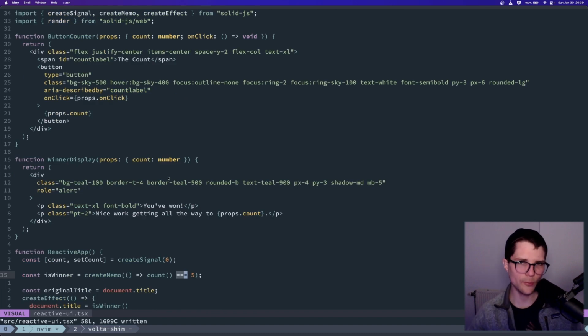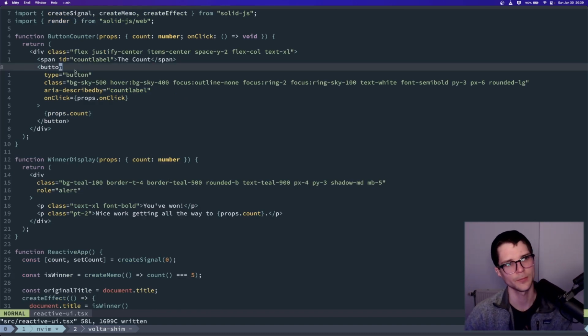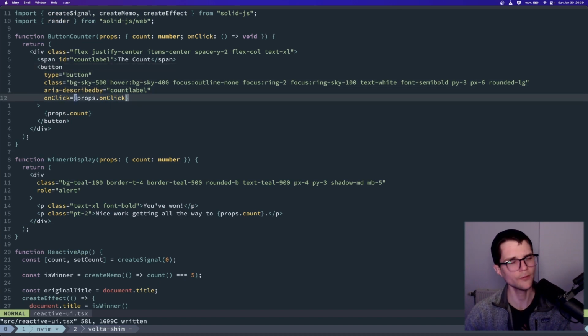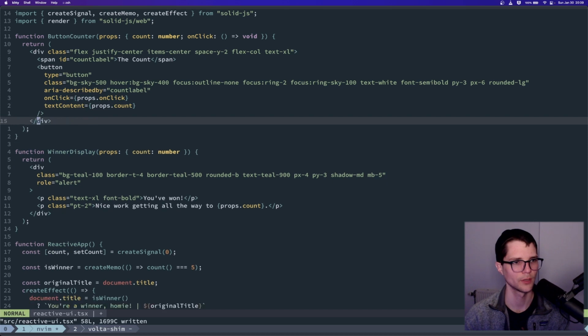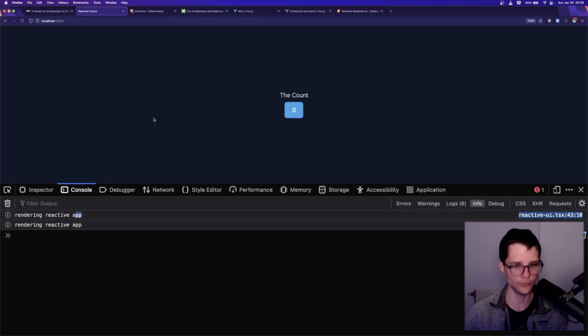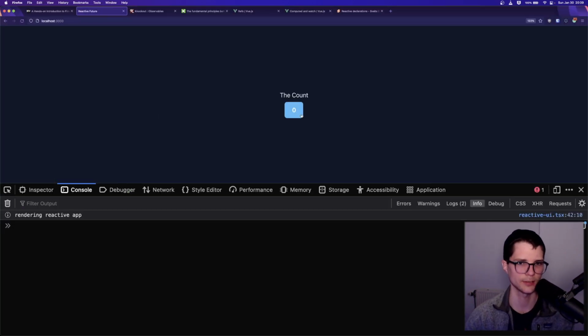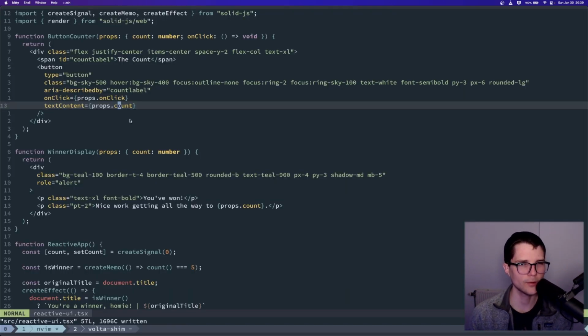And so I can kind of prove this to you in another weird way. So what I'm going to do is do something like this. First of all, I'm going to take this, I'm going to say textContent equals props.count. So again, this is the implementation of my button, right? And so I've written it a slightly different way. Instead of using children, I used textContent. And again, the app works the exact same way, but I'm getting closer to something that resembles DOM, and I'll explain why I'm doing that in a moment.